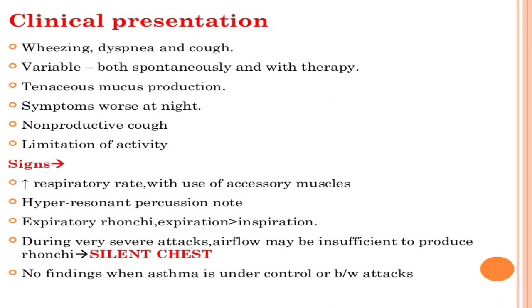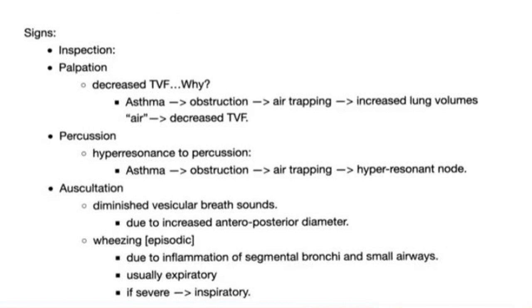Now what are the signs of asthma? There is an increase in respiratory rate with use of accessory muscles. You will be able to see that asthmatic patients are using accessory muscles for respiration. There is a hyperresonant percussion note. Why do we obtain hyperresonance on percussion? Because asthma is an obstructive condition, there will be air trapping, which will produce a hyperresonant note.